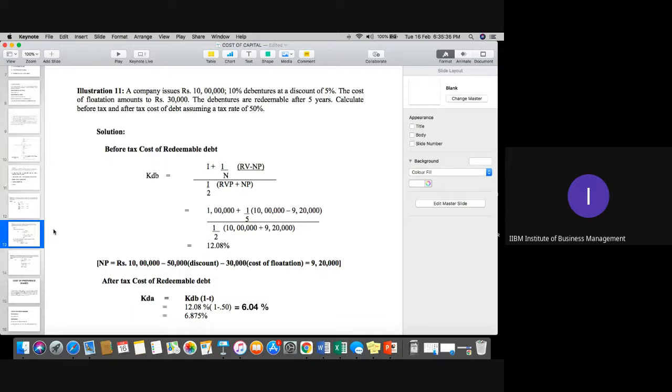Yes, students, is it clear, please, everyone? This question is similar to the previous one only. You can note down this answer as well, and the question too. Do let me know, because we are done with KD now. Cost of debt, we are done. Redeemable and irredeemable. Tomorrow we'll start preference shares, equity shares, and retained earnings.